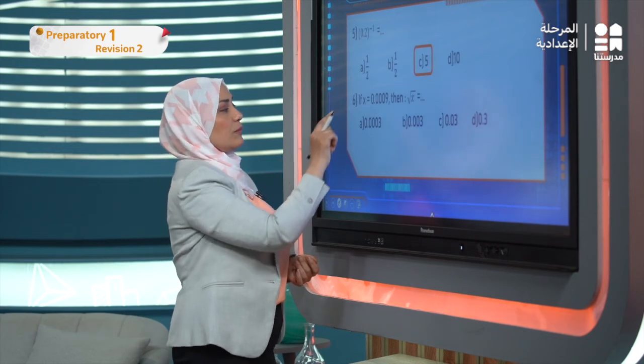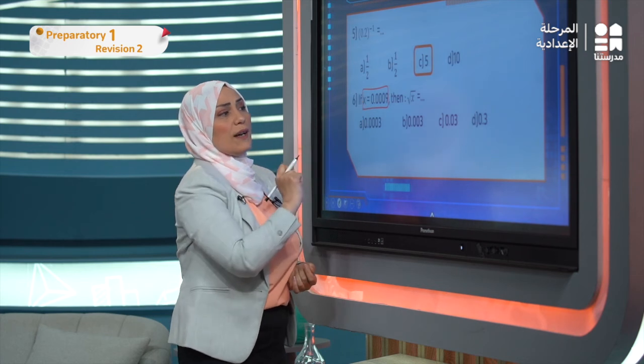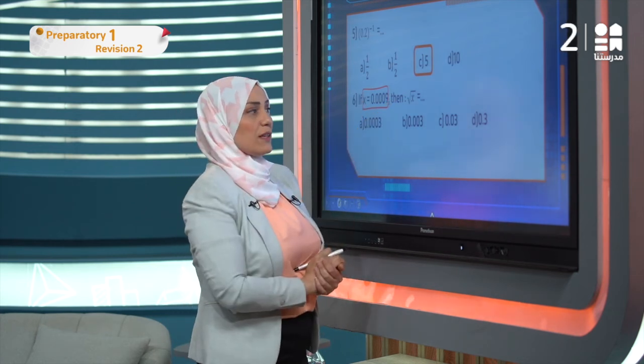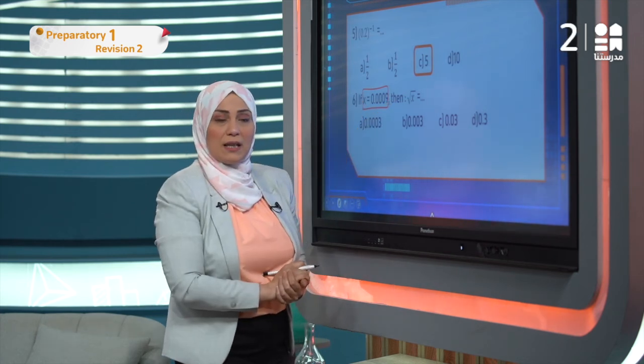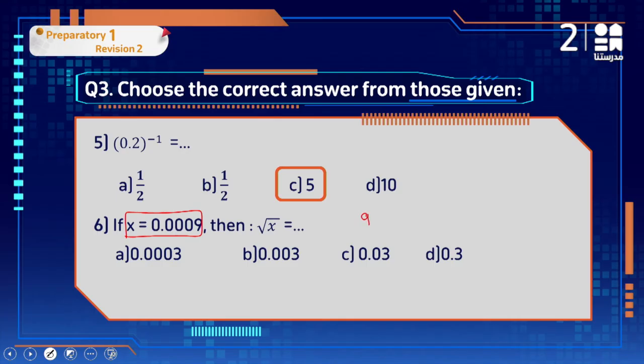Number 6, if x equals this number, 0.0009, then find the square root of x. Okay, rewrite the decimal as a rational number, as a fraction. Okay, this 9, it should be over what? How many decimal places? 1, 2, 3, 4. When I ask you how many decimal places, count the 0s and the non-zero digits, okay? So don't count only the 3 digits. I said how many decimal places are there in all? So 4 decimal places, so it should be over 10,000.